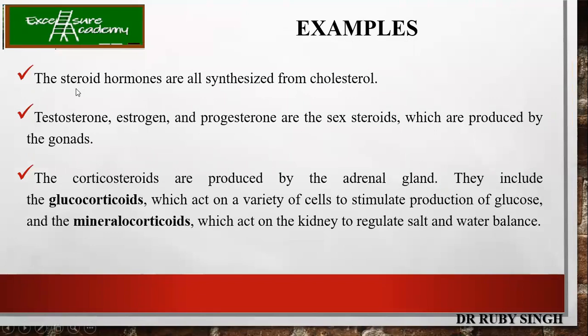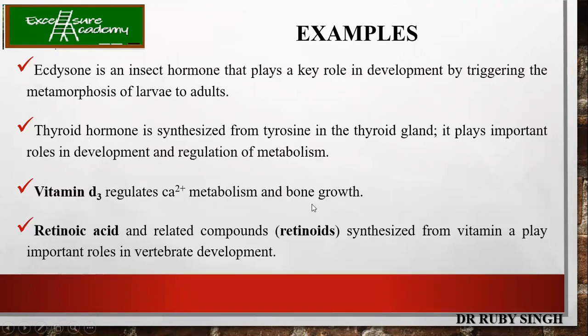Now, the steroid hormones are all synthesized from cholesterol, as already mentioned. Hormones like testosterone, estrogen and progesterone are the sex steroids, and hence they are produced by the gonads of the females and the males. The corticosteroids are produced by the adrenal glands. What are the examples? Glucocorticoids and mineralocorticoids, which act on the kidney to regulate salt and water balance.